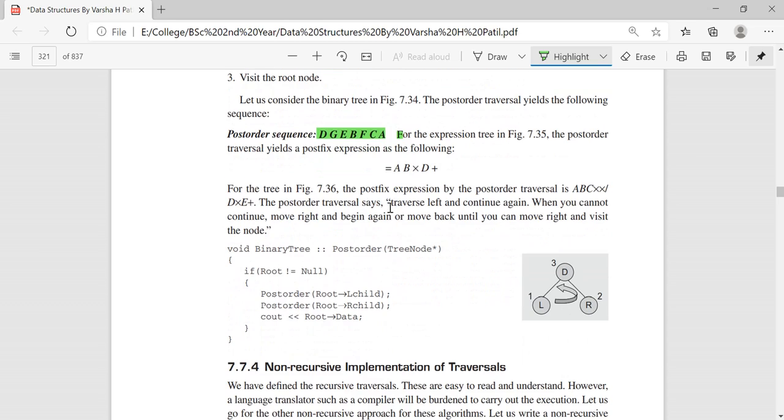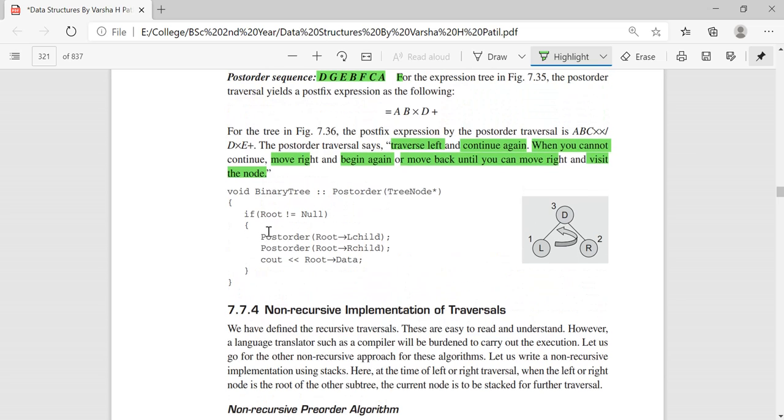See what post order traversal is. Traverse left and continue again. When you cannot move further, move to the right and go back. If you can't move further, move back until you can move right and visit the node. Visit the root node. When you reach the root node in the last, it is the end of the traversal.